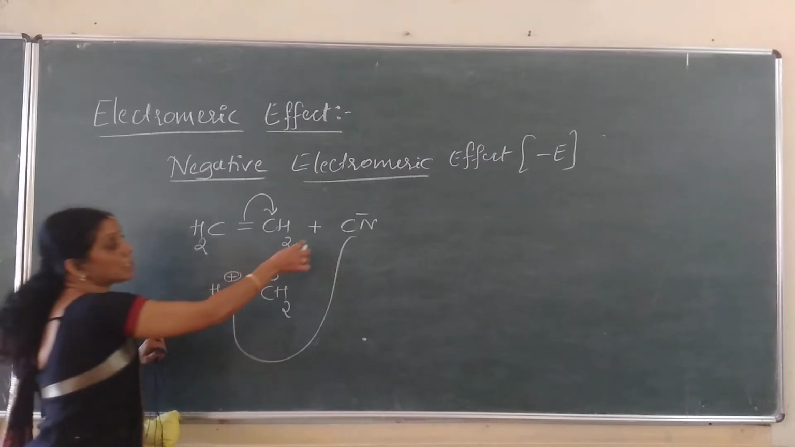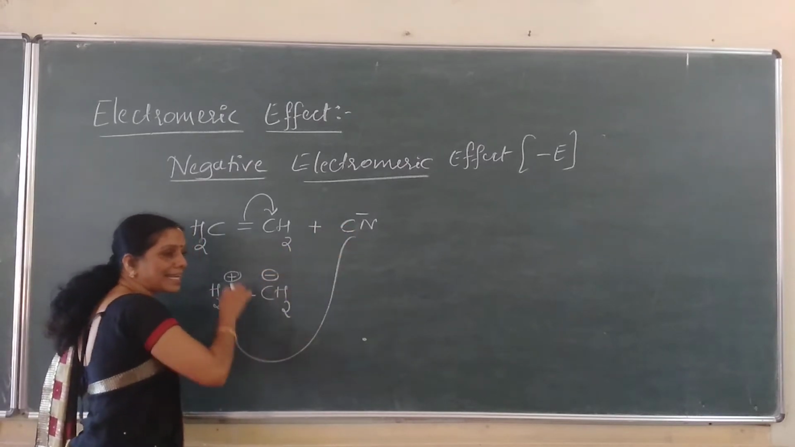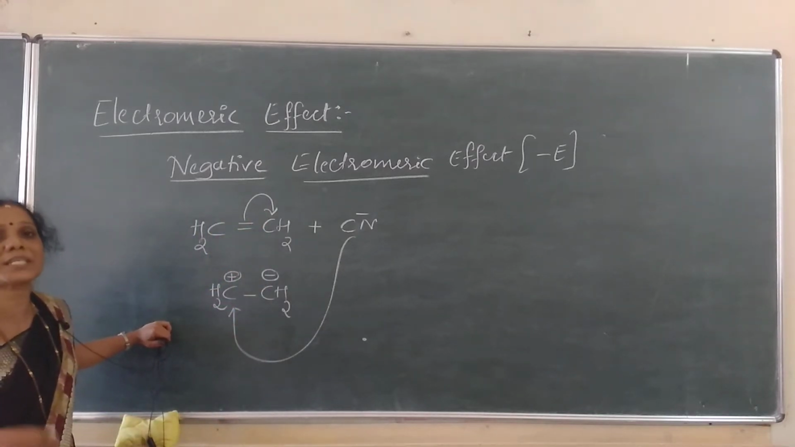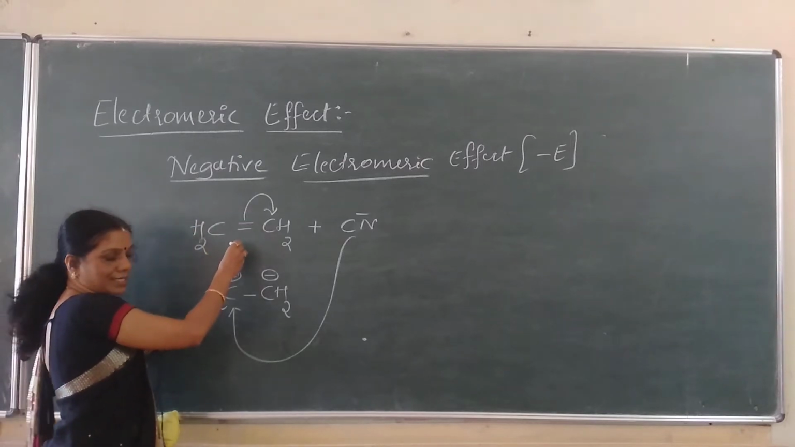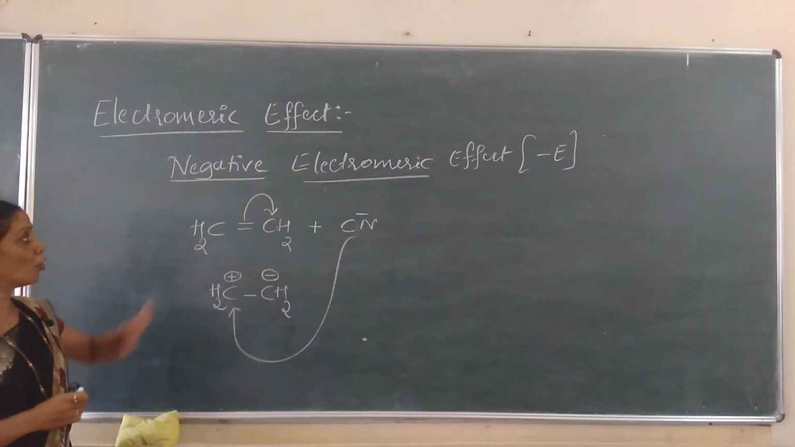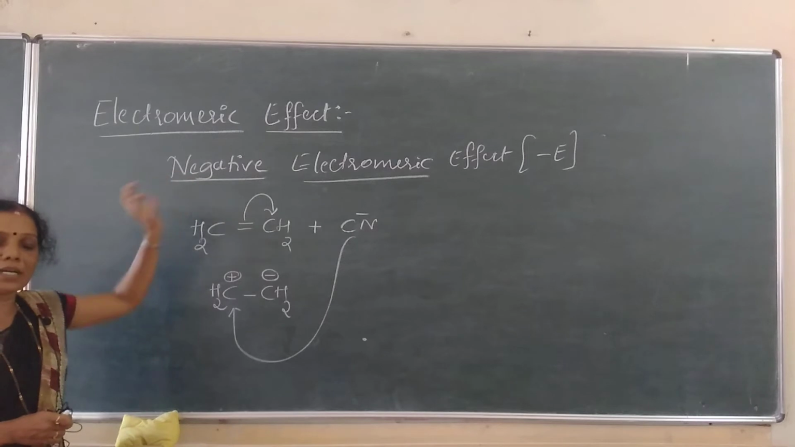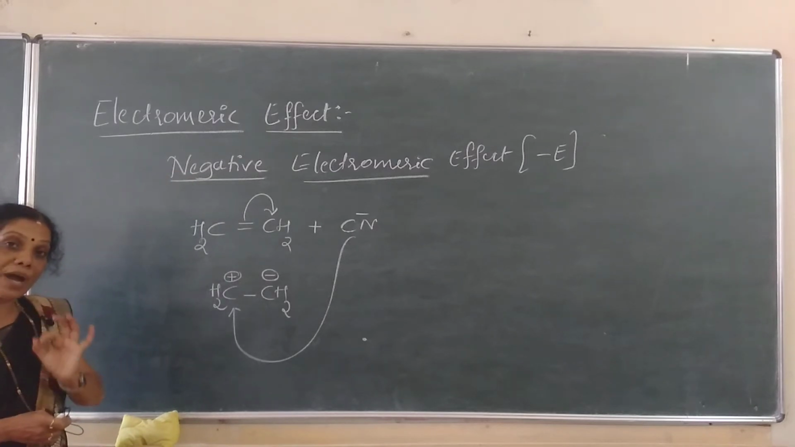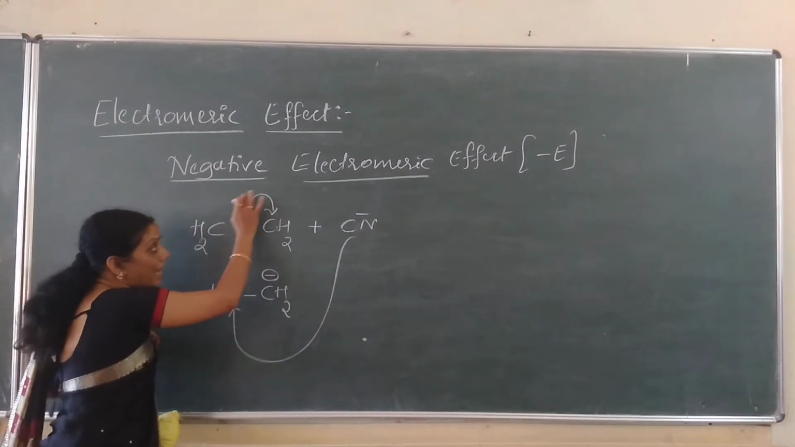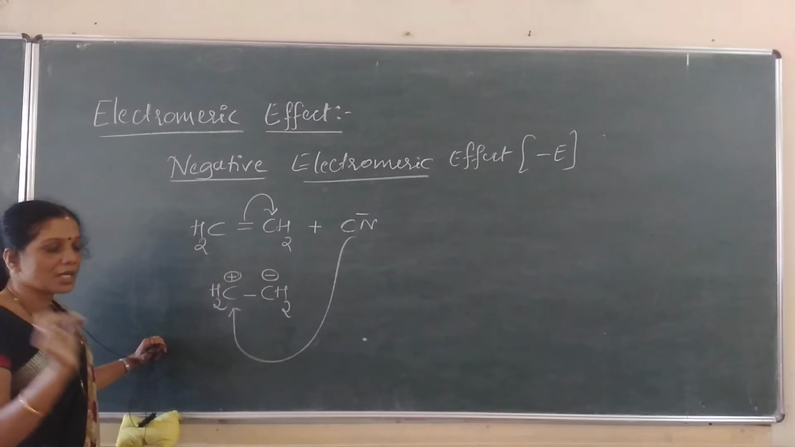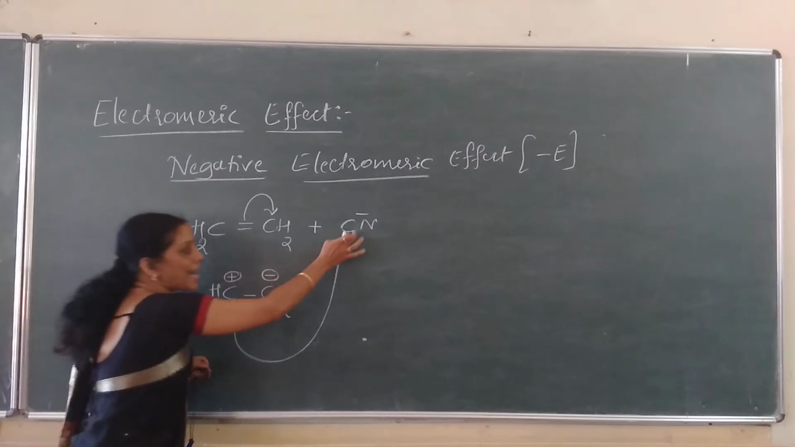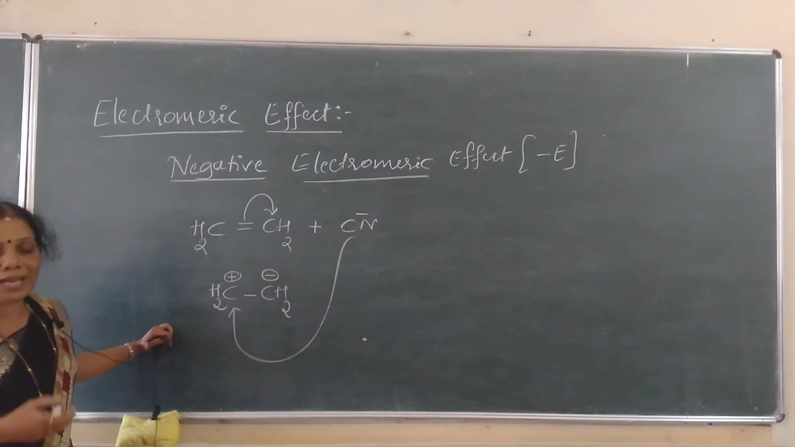That means in this type of attack, if the nucleophile attacks the multiple bonded system, it is a type of electromagnetic effect where the complete transfer of pi electrons takes place to that carbon atom to which the attacking agent does not attach. Understood? The attacking agent does not attach or attack.